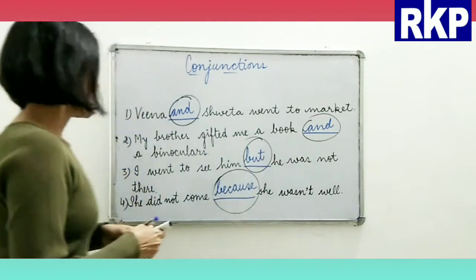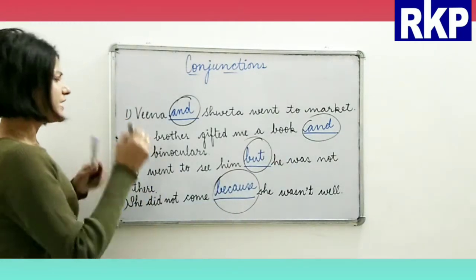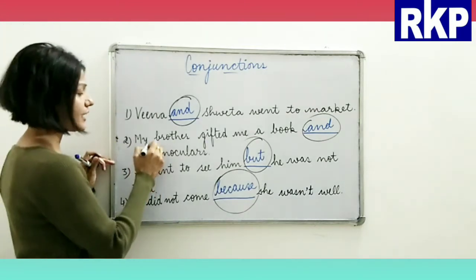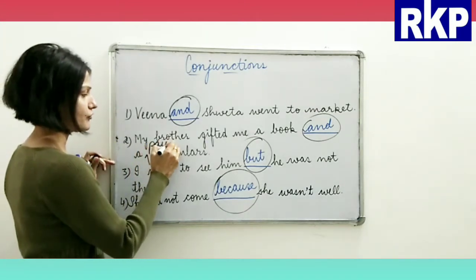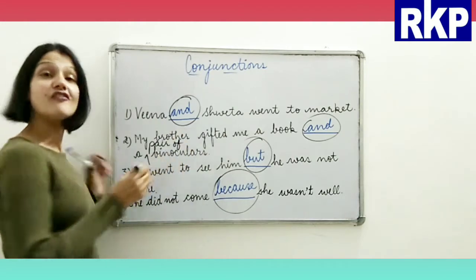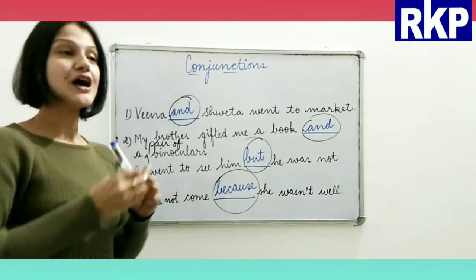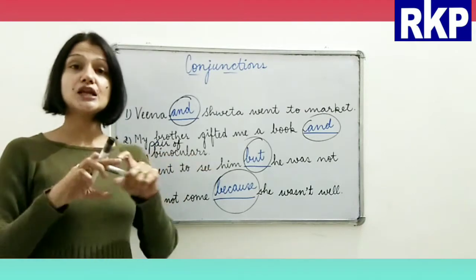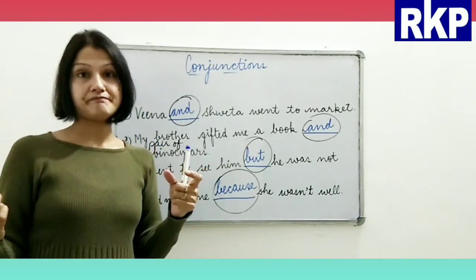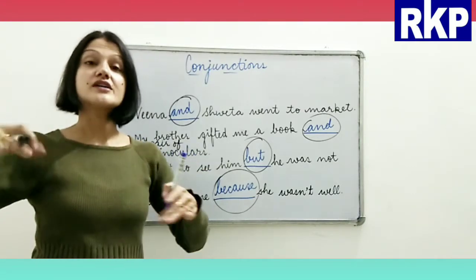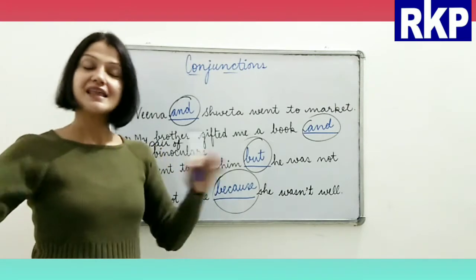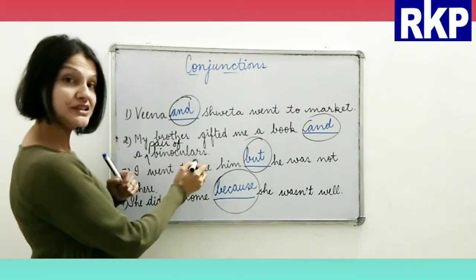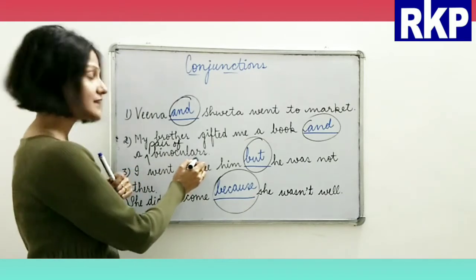All right. And beta, one more thing, instead of binoculars here, we should write a pair of binoculars. Okay, a pair of binoculars, and we always use it in plural sense only, like trousers or spectacles, right? The same way.